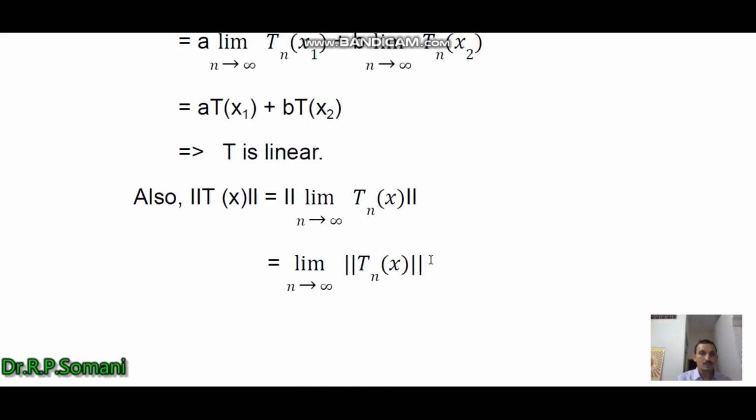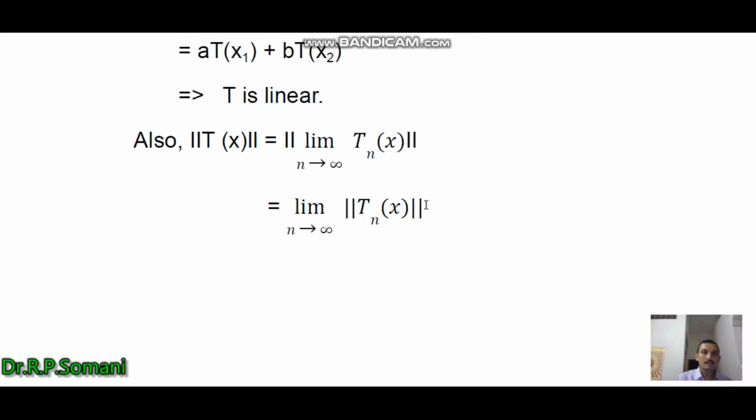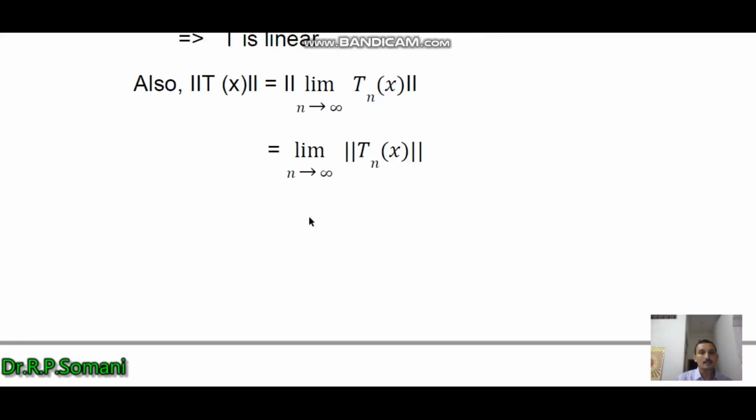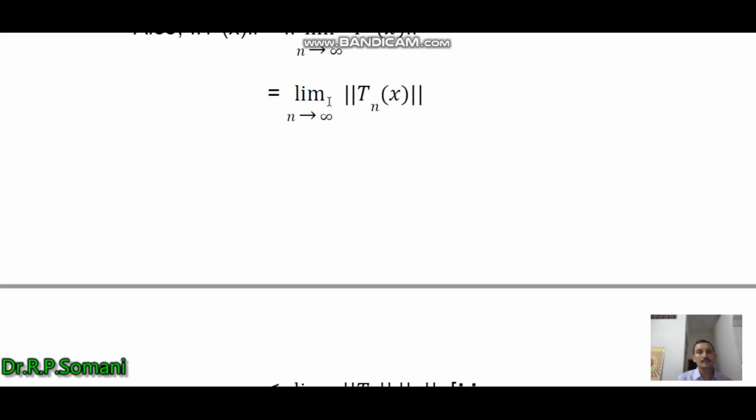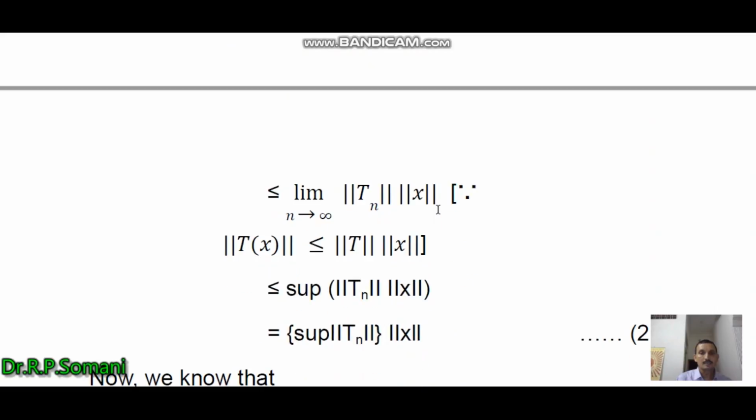And the second one, for the boundedness or continuity, we consider the norm of Tx equal to norm of limit n tends to infinity Tnx, and taking this limit outside, we obtain this as limit n tends to infinity norm of Tnx, and this is less than or equal to limit n tends to infinity norm Tn times norm x, because norm of Tx is less than or equal to norm T times norm x.